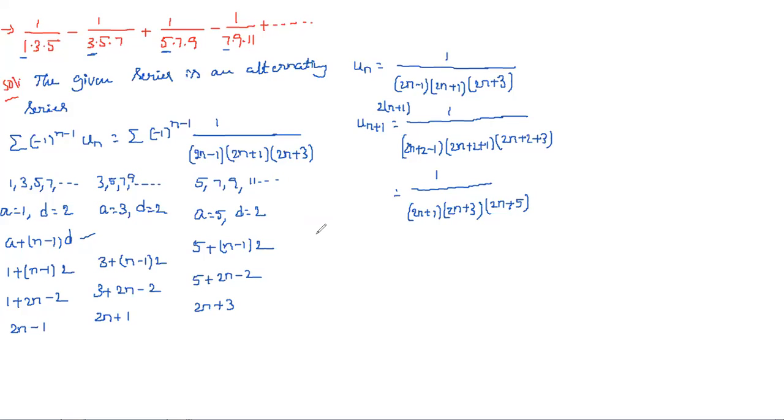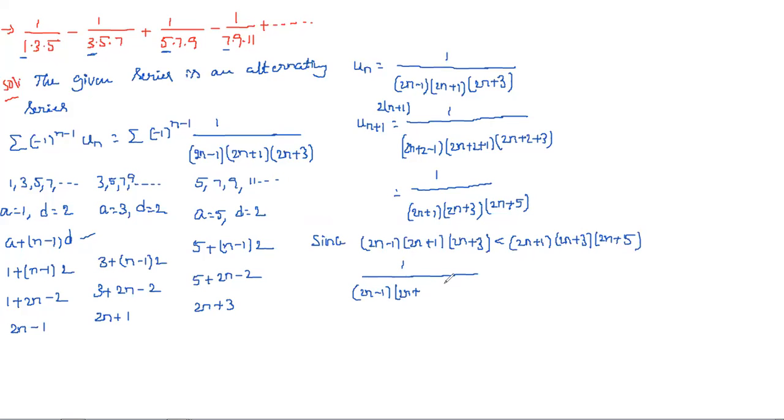And in the same way, since 2n minus 1, 2n plus 1 and 2n plus 3 is less than 2n plus 1, 2n plus 3 into 2n plus 5, by taking the reciprocal we get 1 by (2n minus 1) into (2n plus 1) into (2n plus 3) greater than 1 by (2n plus 1) into (2n plus 3) into (2n plus 5). When we take the reciprocal, the sign will change.